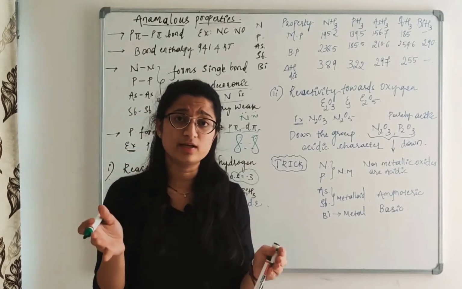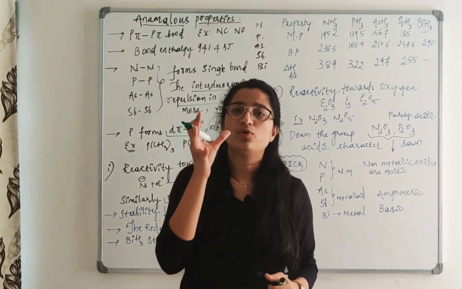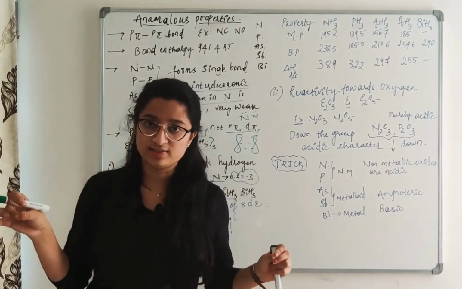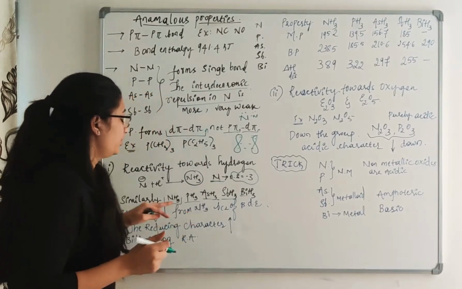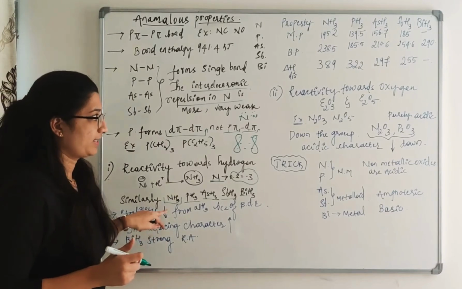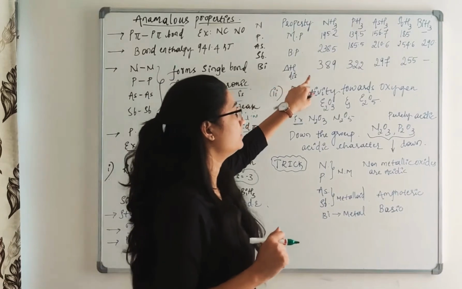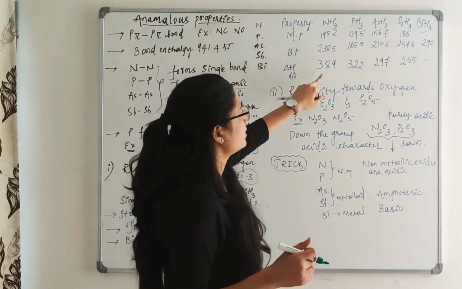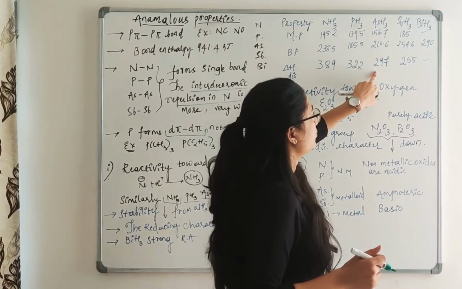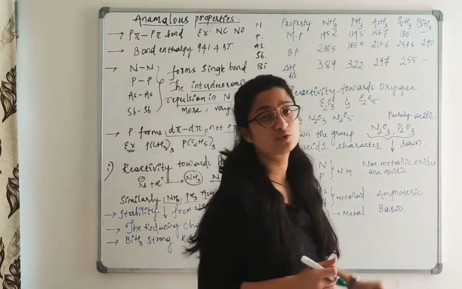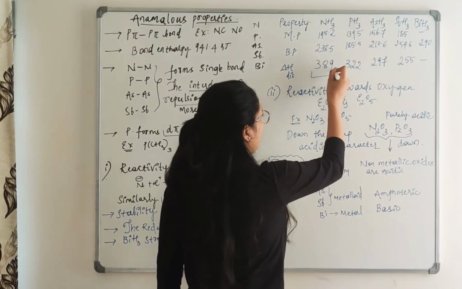This breaking is nothing but dissociation enthalpy. The molecule which can dissociate easily has a weak bond. So we can explain this stability factor with respect to these dissociation values, in terms of kilojoules. The NH3 value is 389, for PH3 322, AsH3 297, SbH3 255. So that is why NH3 has the highest value here.